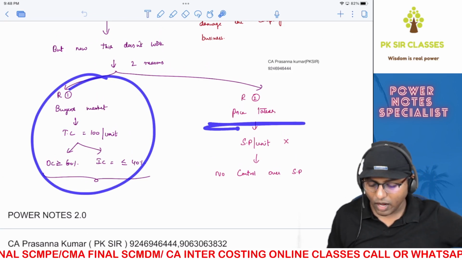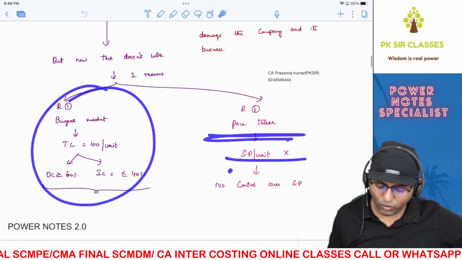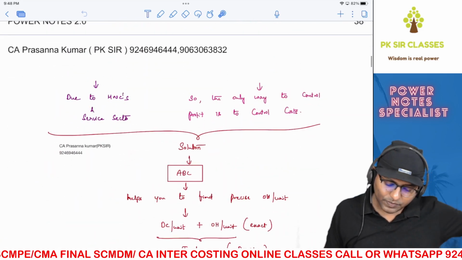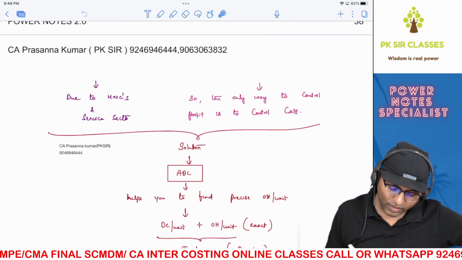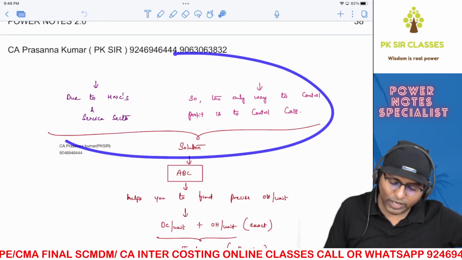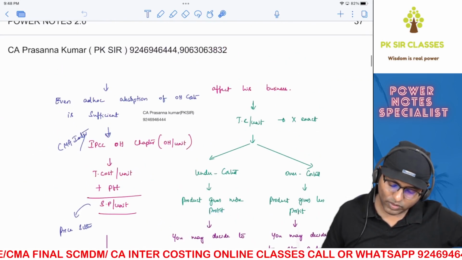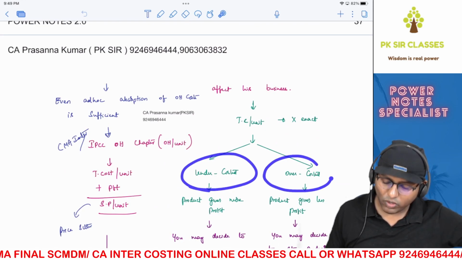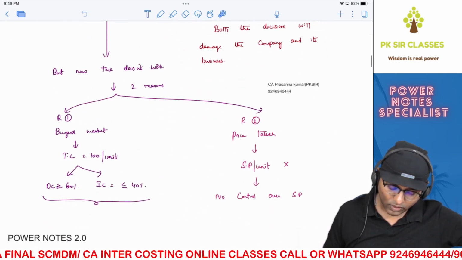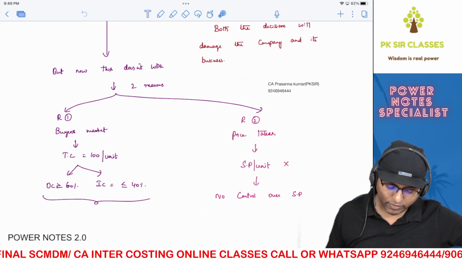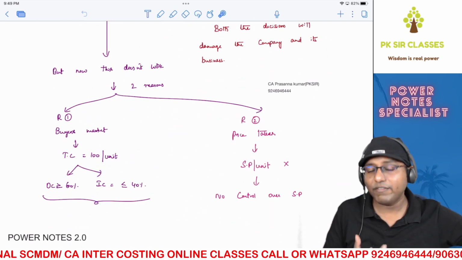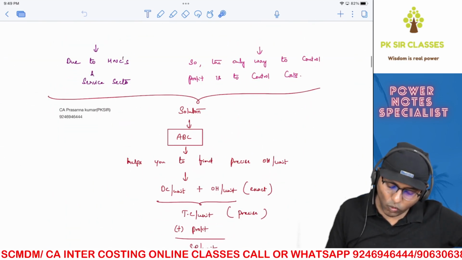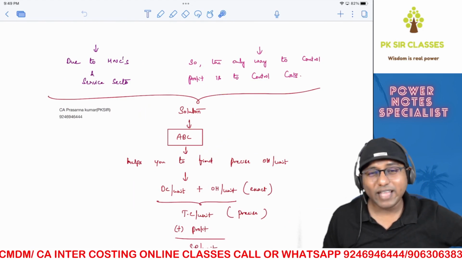That is one thing. Second thing is, now you're a price taker, which we have already seen. So you don't have control over your selling price. Are you able to understand? So, therefore, the only way to solve all these problems, what problems? To solve the problem of undercosting or overcosting your product, to solve the problem of managing a significant overhead cost, which is almost like 40%, the only solution for you is ABC, which is activity-based costing.